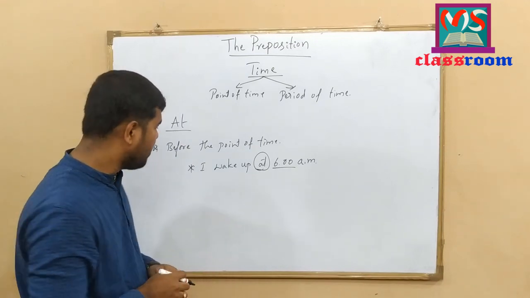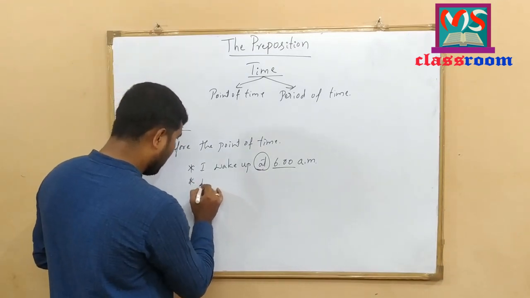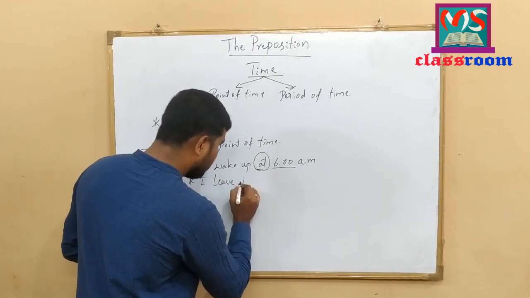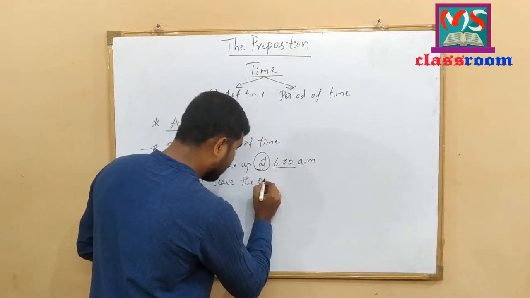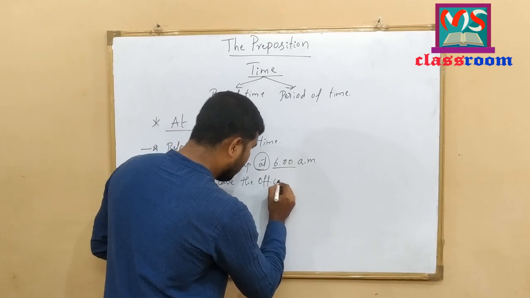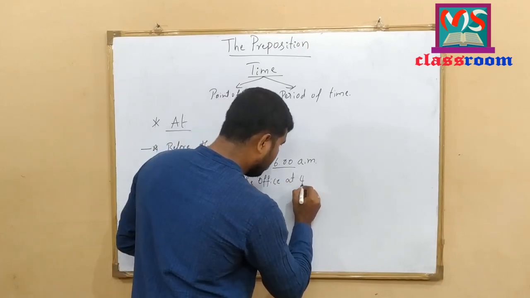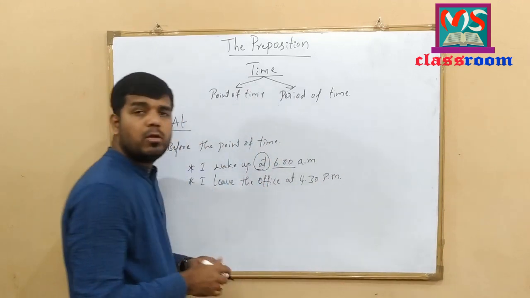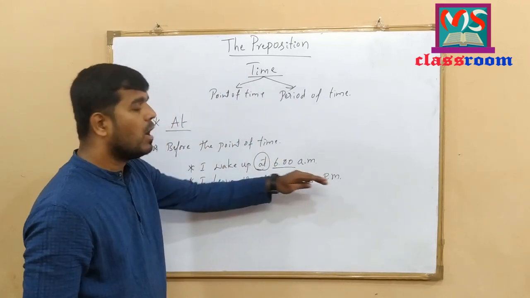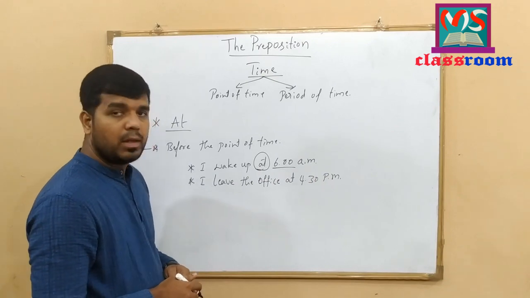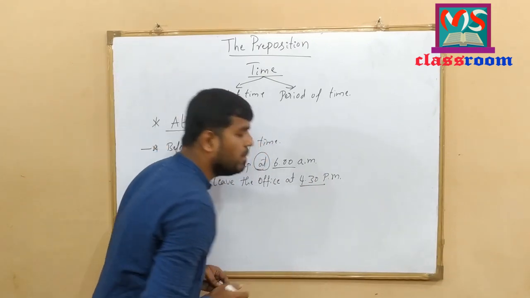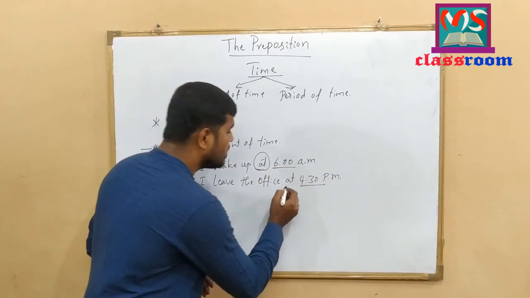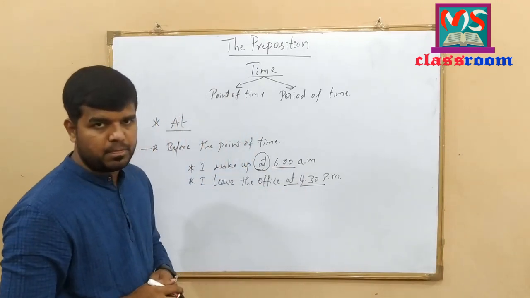Let me write one more example here. I leave the office at 4:30 p.m. Look at the example here. I leave the office at 4:30 p.m. Here 4:30 p.m. is time of clock. Before the time of clock, I have used the preposition at here.